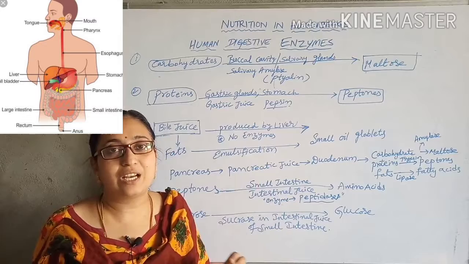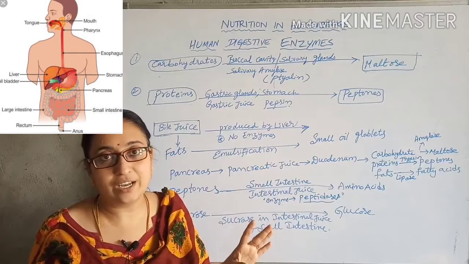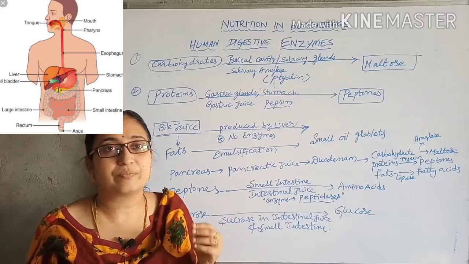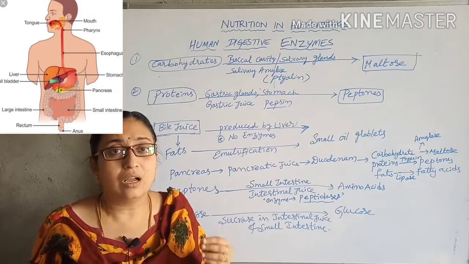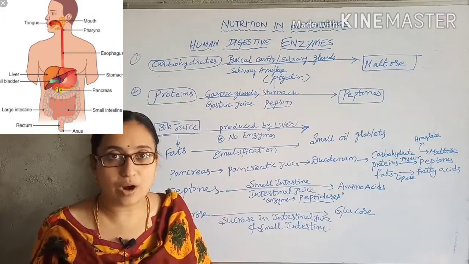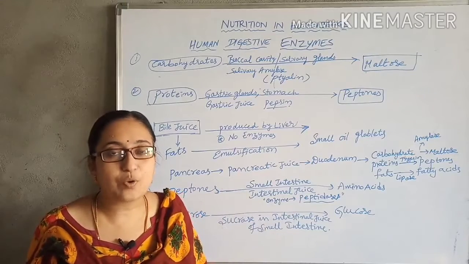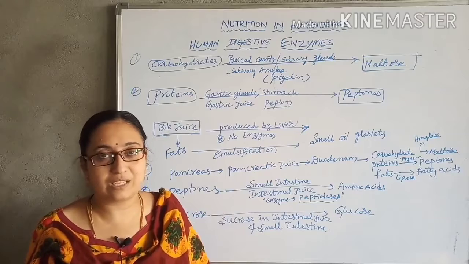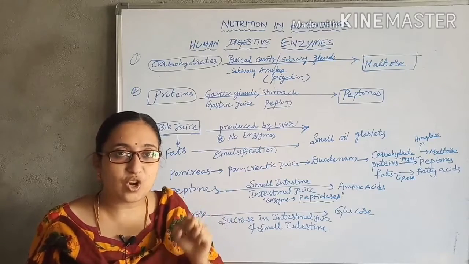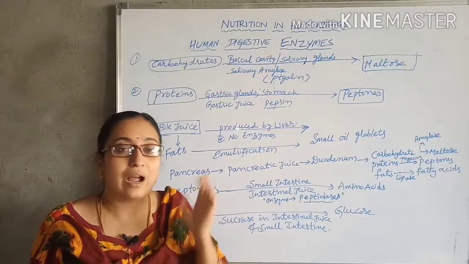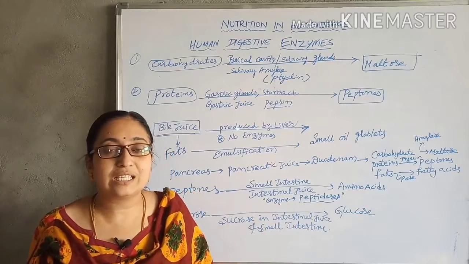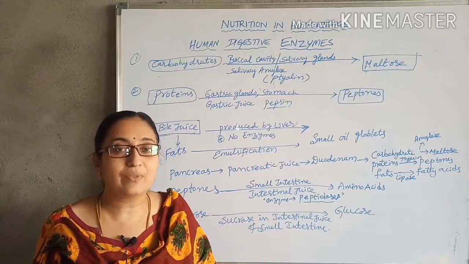Whatever food is present gets completely digested here, and the food which is not digested and not necessary for the body is sent to the next part, the large intestine. In the large intestine, absorption takes place, and then the undigested food is sent to the rectum.